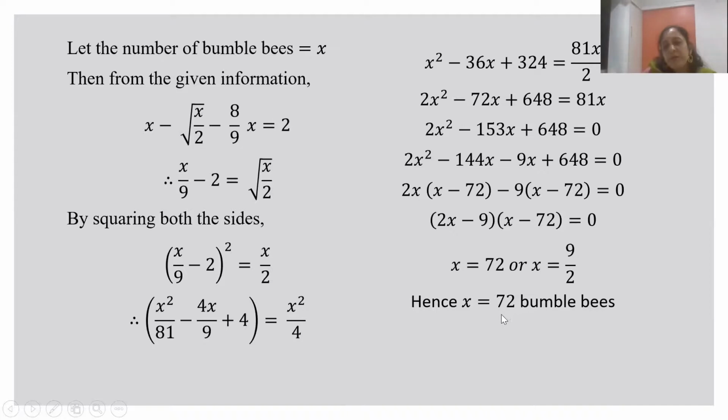So if you divide 72 upon 2, you get 36. Root of 36 is 6. Total number is 72. So 72 minus 6 minus 8 upon 9 of 72 is 64. You will see you should get answer 2. So always cross check it with the given equation so that you will know whether your solution is right.